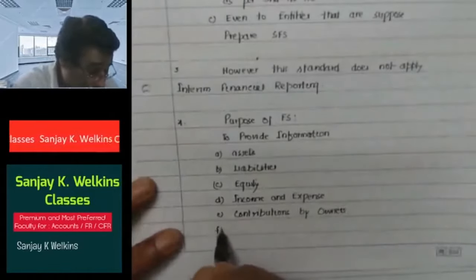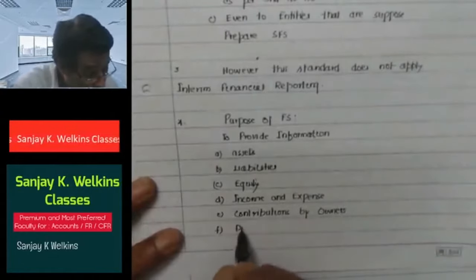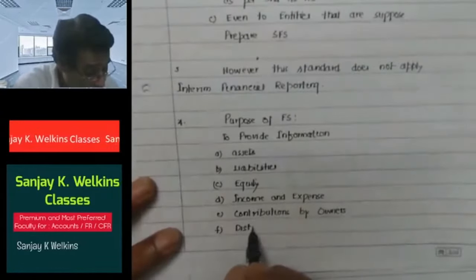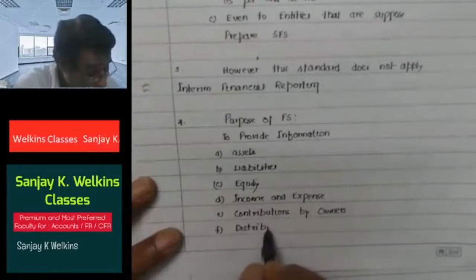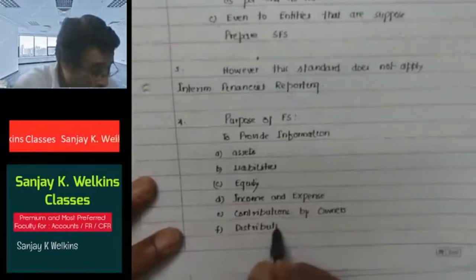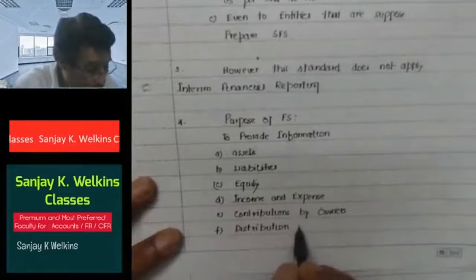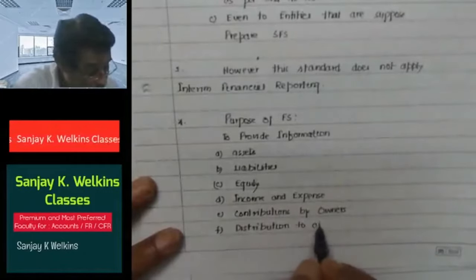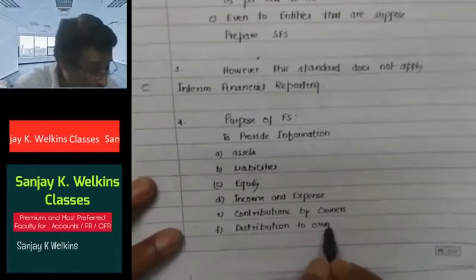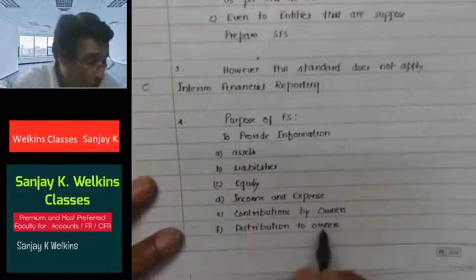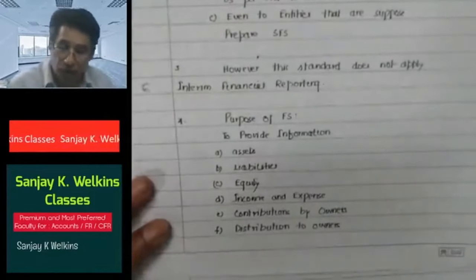And distribution to owners. How much has been distributed to the owners? Distribution to owners. So that basically is the purpose of the financial statement.